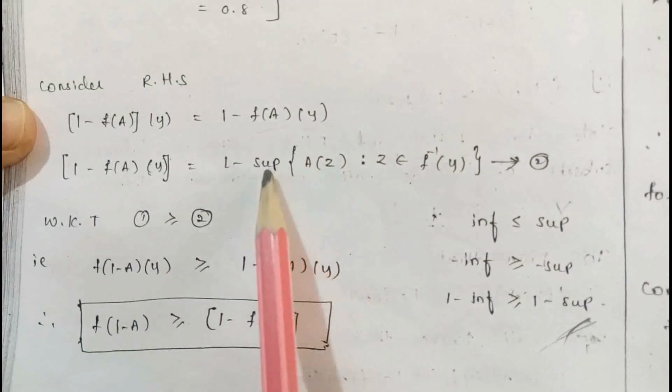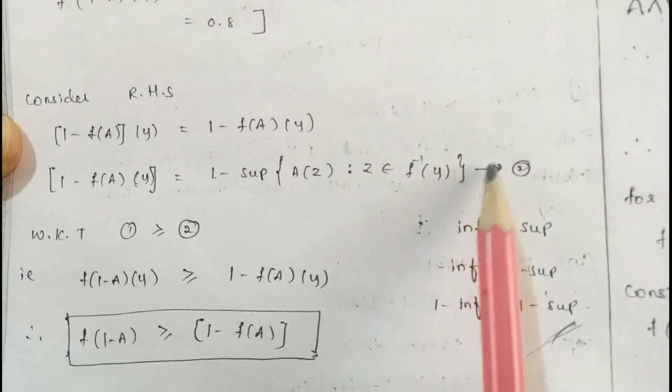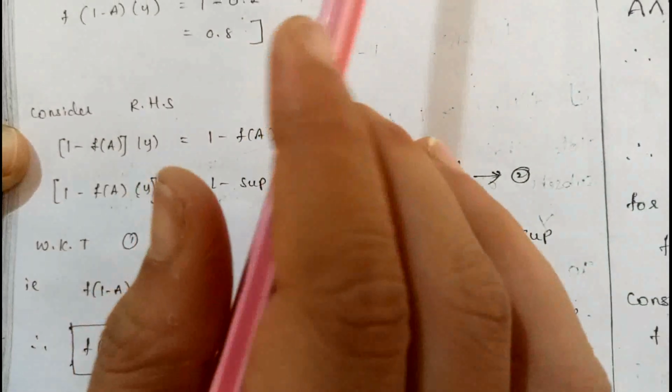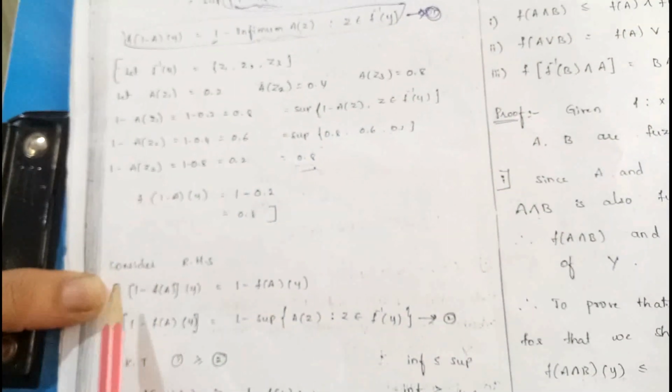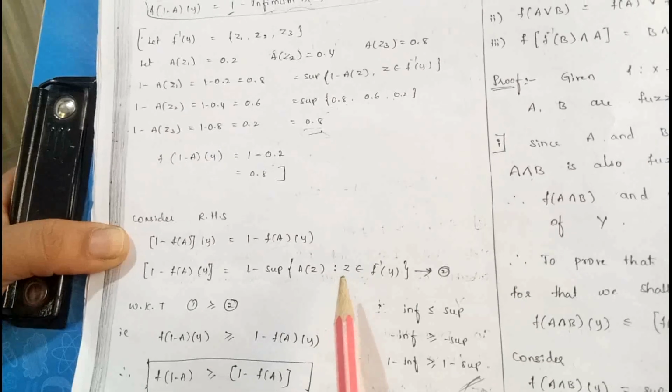F of a of y is equal to supremum of a of z, z belongs to f inverse of y. Take this as equation 2. Observe equations 1 and 2. This value is greater than this value, equation 2. How? Because we see one example.